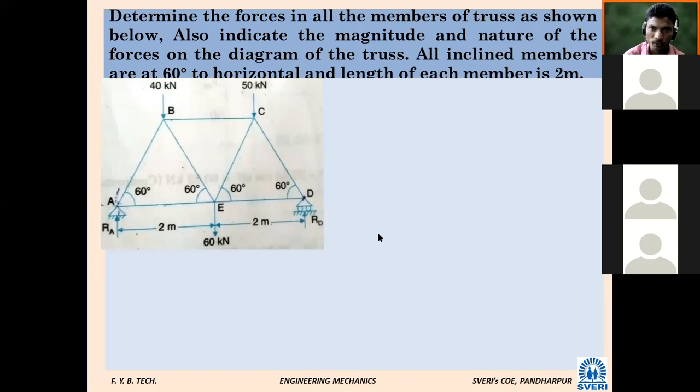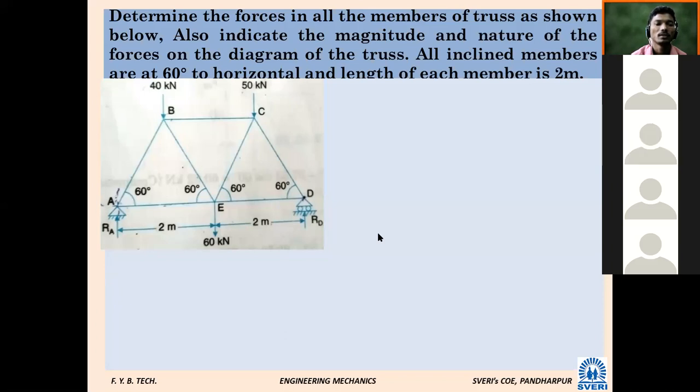My first question: how many members are used in this truss? 7. Yes, sir. Okay, how many joints are there? 5, sir.